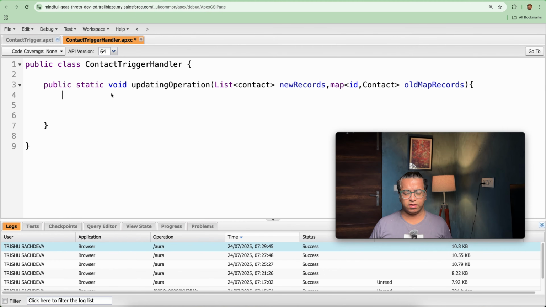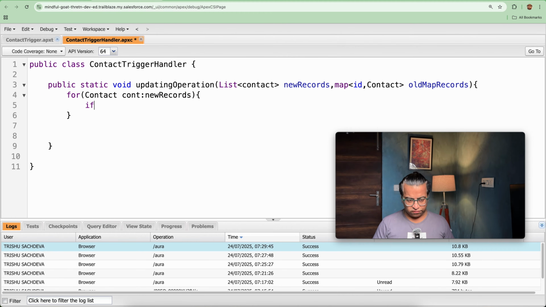So let's go here. What I will be doing is adding a loop: for Contact cont colon, new records. Further, what I will be doing is if cont.AccountId is not equal to null, then only we need to proceed with the trigger, else we can leave the trigger as it is.